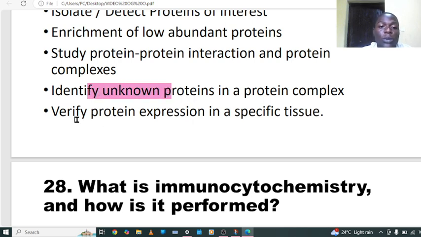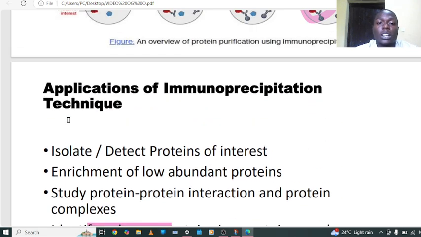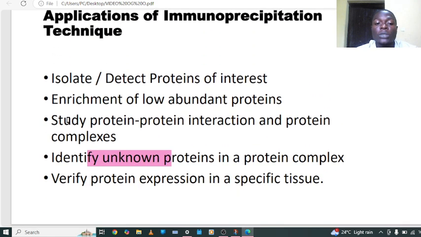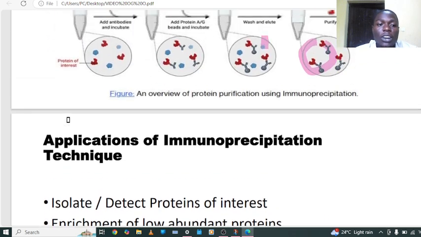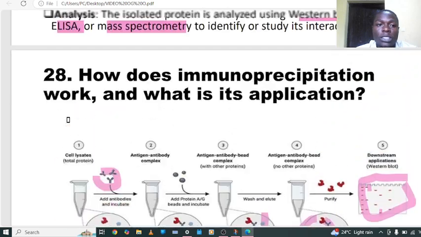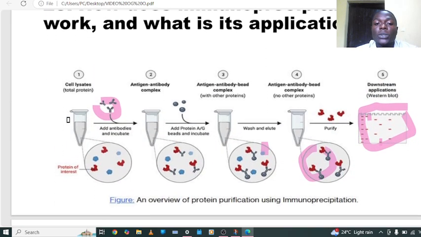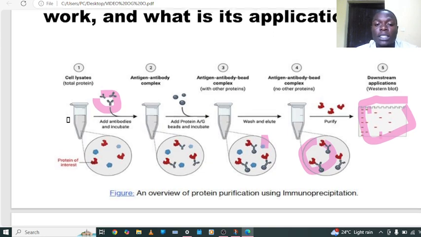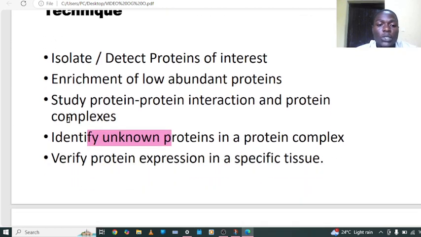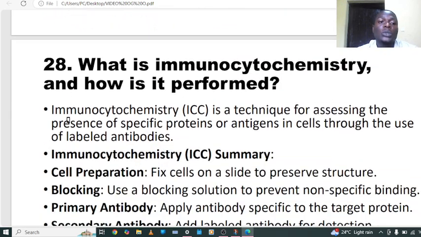You can also verify protein expression in a specific tissue. Anything related to detecting protein, you can use the immunoprecipitation technique to detect it. So this is what this question on immunoprecipitation is about, which is a technique that uses antigen antibody complex to detect a specific antigen. Let us have a look at question number 28.